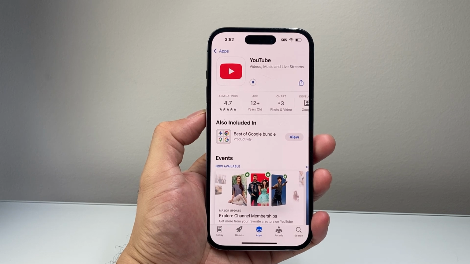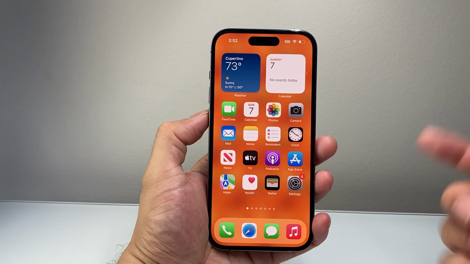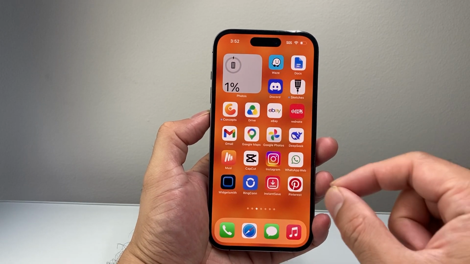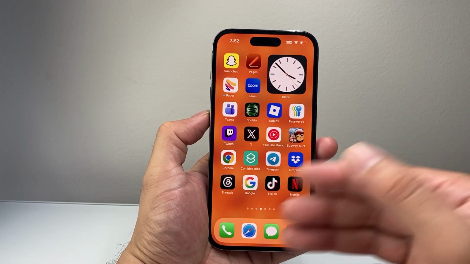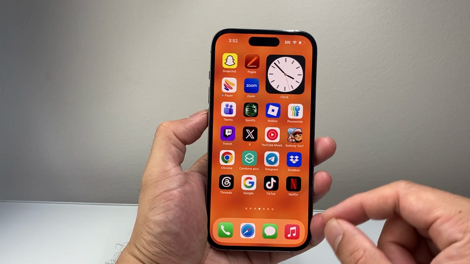Once you have updated and you're still having issues, the next thing to do is check whether audio is working on other apps, maybe YouTube or Safari, just to make sure your phone isn't the problem. If the sound doesn't work in any other apps, that means it could be an issue with the actual device, not the game app itself.